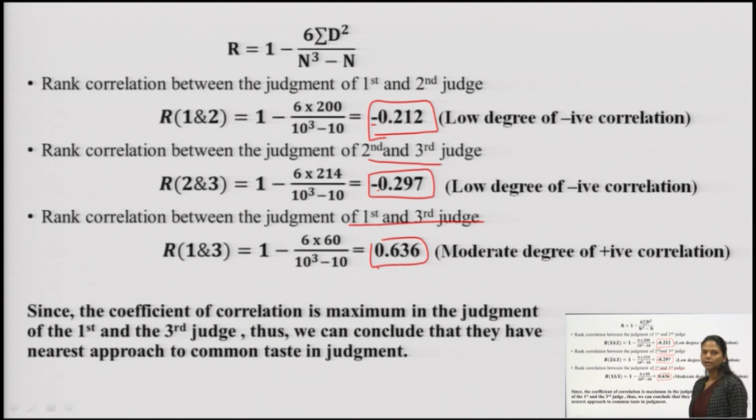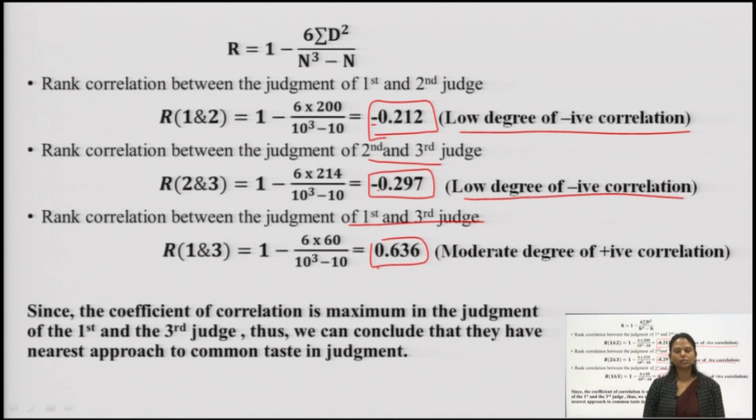Thus, we can say the rank correlation between judge 1 and 2, and between judge 2 and 3, has a low degree of negative correlation, whereas only the relationship of ranks given by judge 1 and judge 3 has a moderate degree of positive correlation between the ranks which they have given to the different participants of the beauty contest.